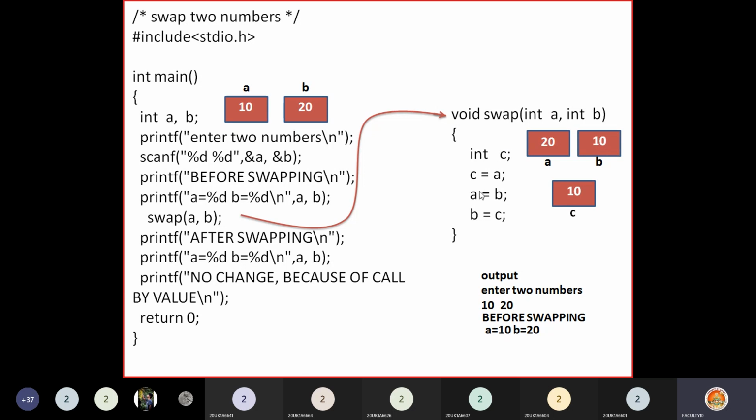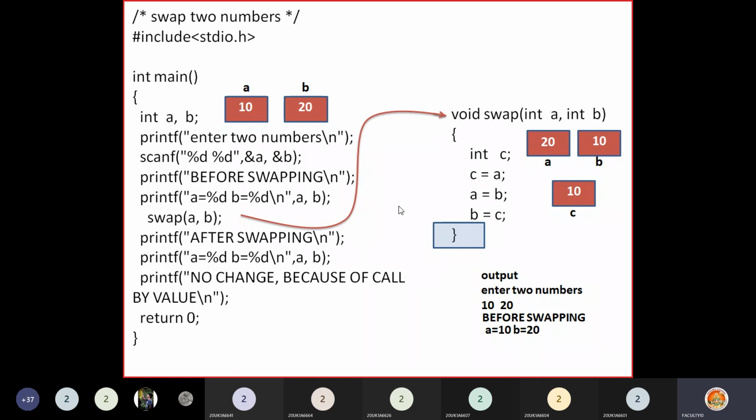Now see here, then the control goes to the closing brace of this function. When it goes to the closing brace, that means the function ends, execution of this function is over. When the function ends, control immediately comes back to the same point. From here it went into the function definition, so from here again it goes back to the next statement. It comes to the printf statement here.